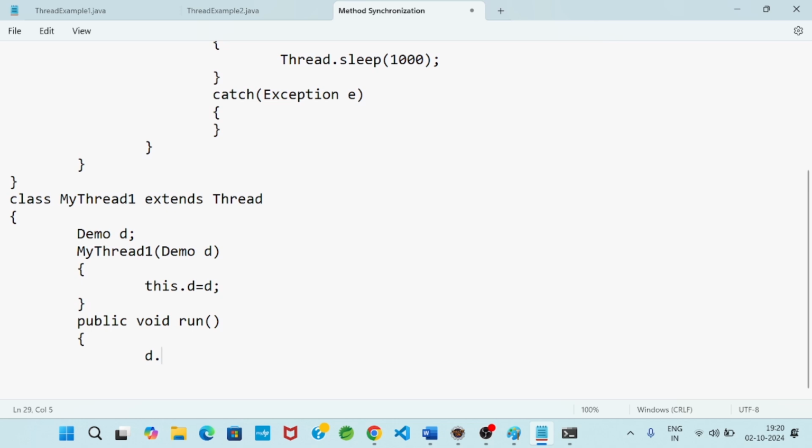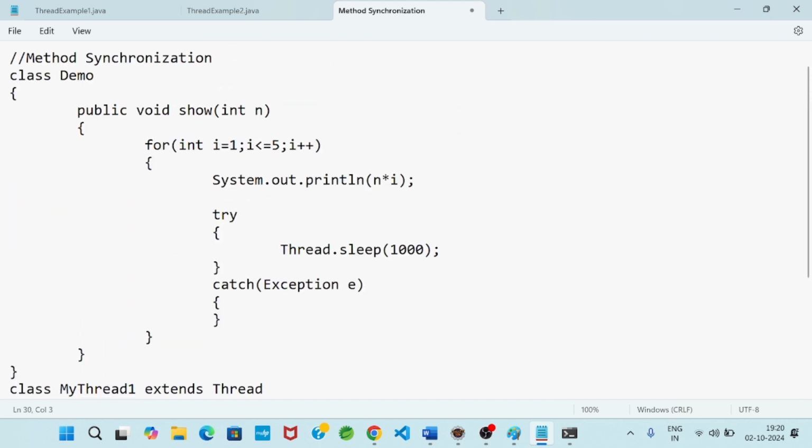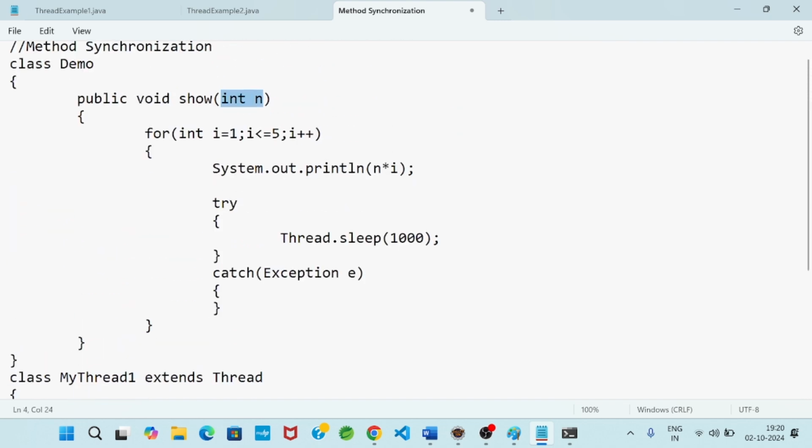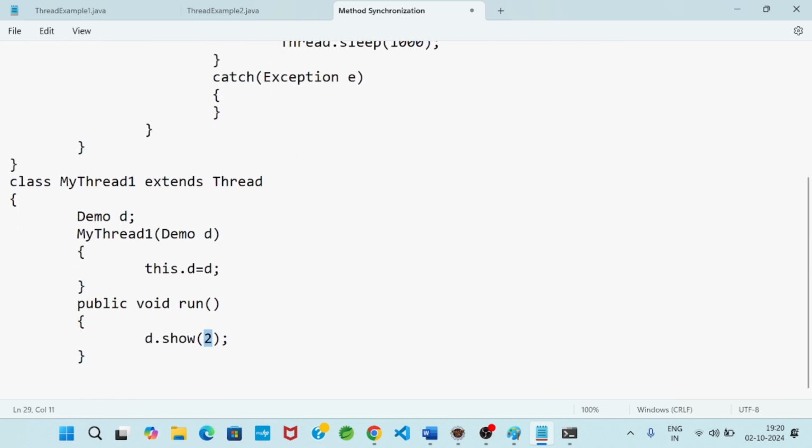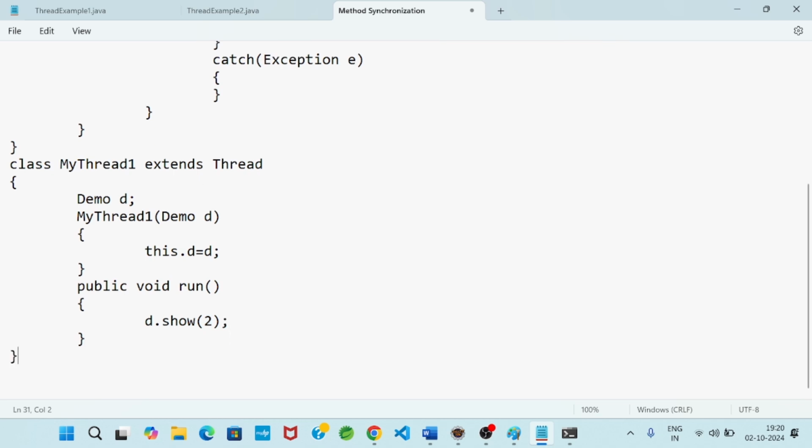So now I will call d.show method within bracket. Suppose I will write 2, because at the time of definition it is int n, so at the time of call I took 2. So the actual argument is 2 and n is the formal argument. Now the value of n is 2.